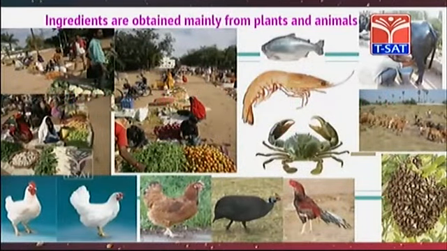Ingredients are obtained mainly from plants and animals. Vegetables and fruits are obtained from plants; milk, eggs and meat are obtained from animals. We have already identified the ingredients needed to make tomato curry. They are all available from plants except salt.